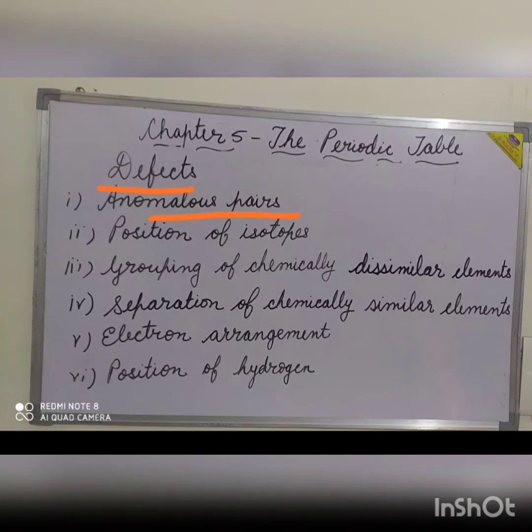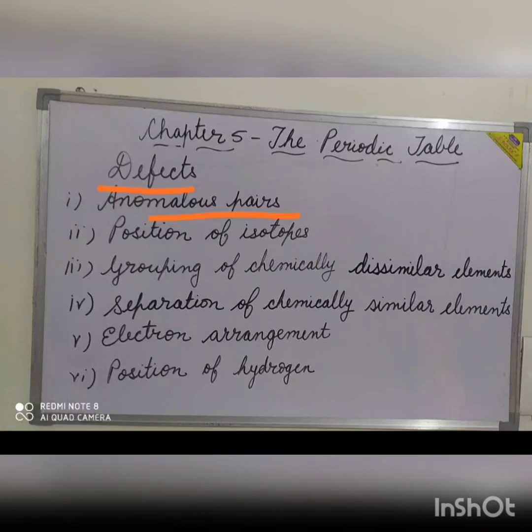Cobalt with atomic mass 58.9 was kept before nickel with atomic mass 58.6. Tellurium with atomic mass 127.6 was kept before iodine with the atomic mass 126.9. That is, they were not according to the increasing order of atomic mass.